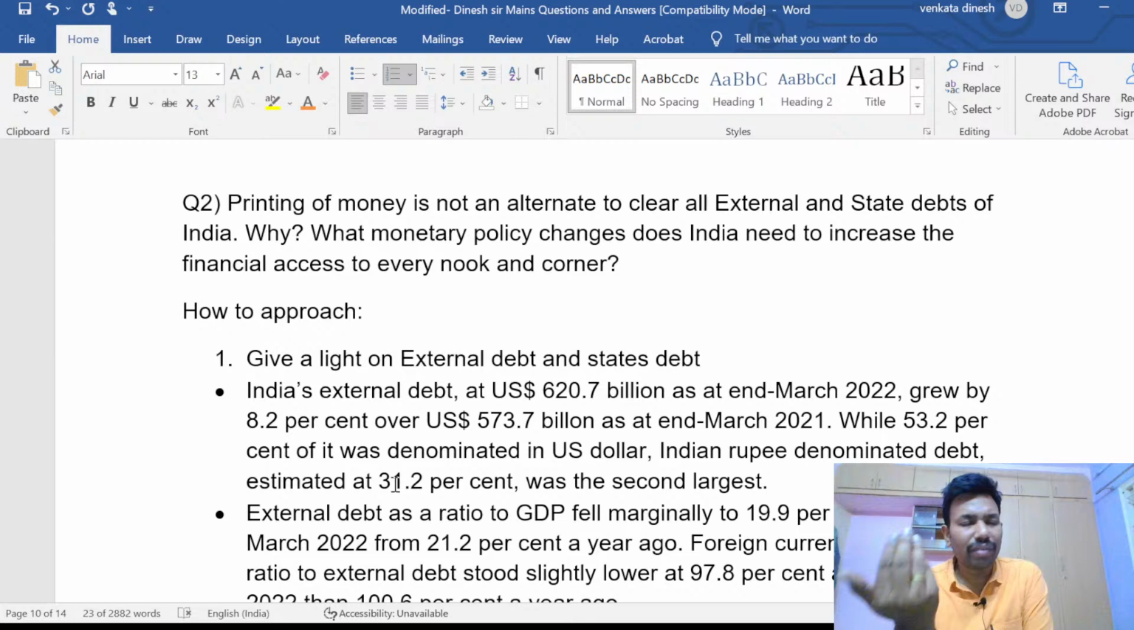That is one thing. The second question is: printing of money is not an alternative to clear all external and state debts of India. Why? Simple logic.